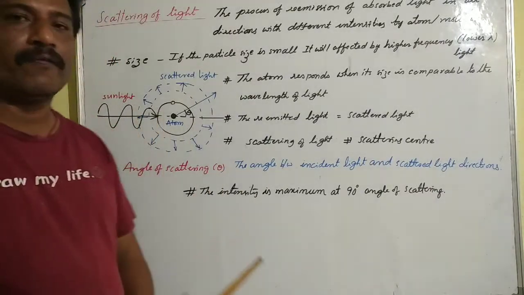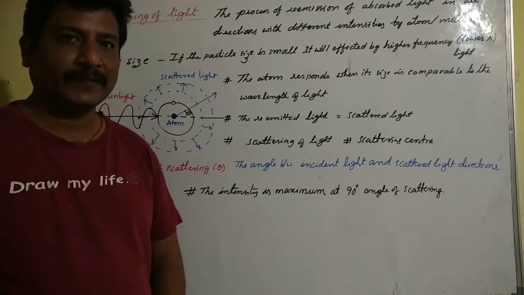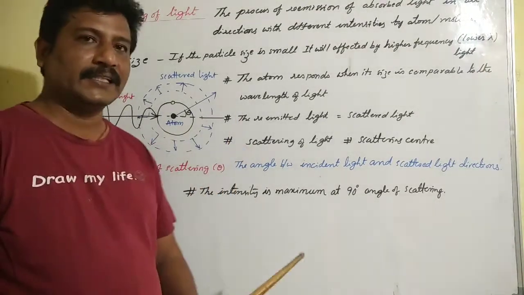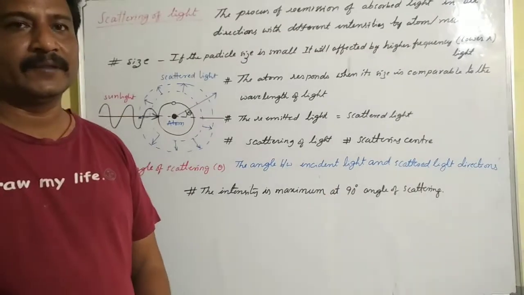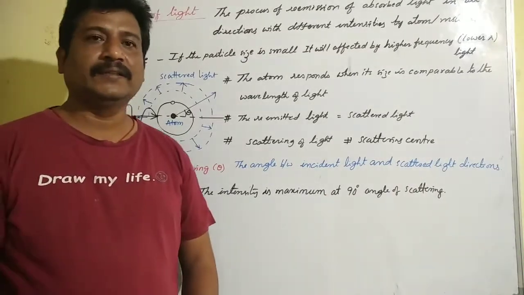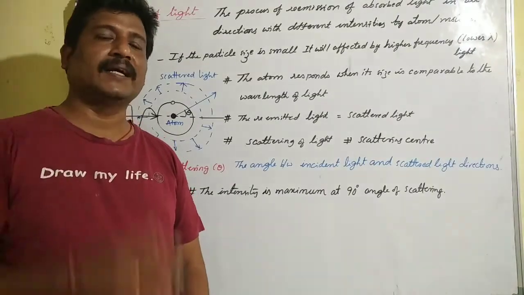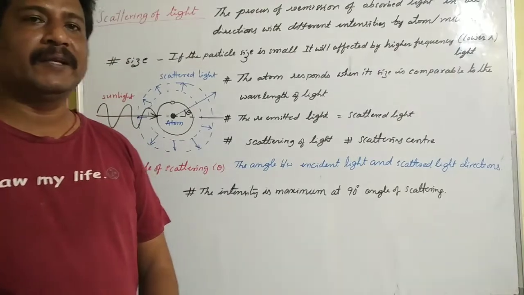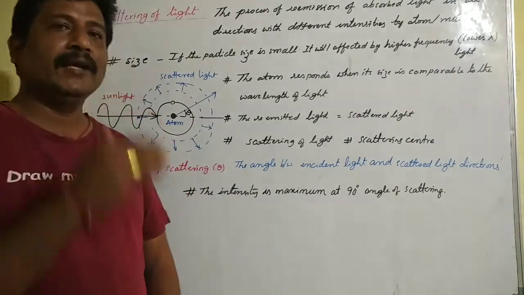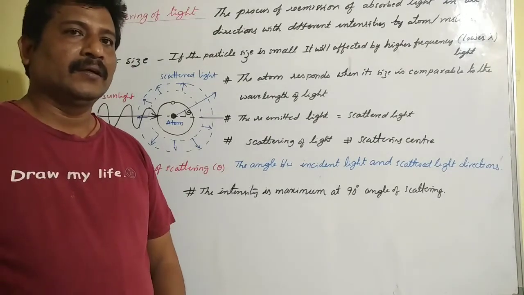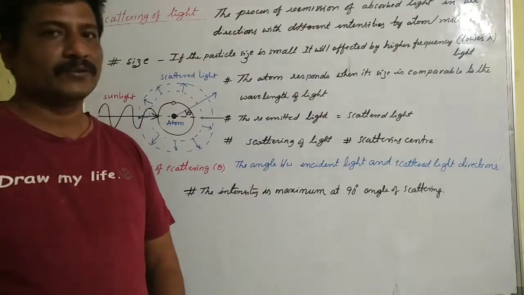The intensity of light varies with angle of scattering. The intensity of light is maximum at 90 degrees angle of scattering. This is the reason for the appearance of clear blue color when we look at the sky in direction perpendicular to the direction of sun rays. If the angle of vision changes, the intensity of blue color also changes.